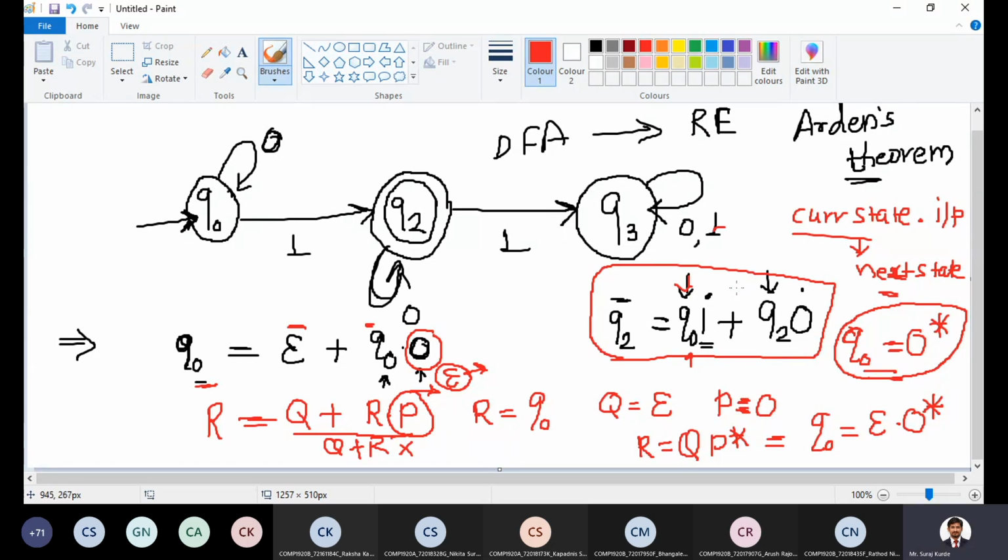Clear up to this point? Is it clear? Any doubt till this point?